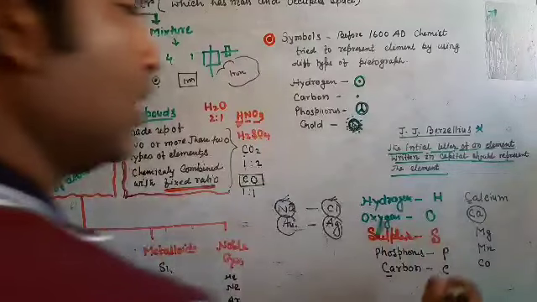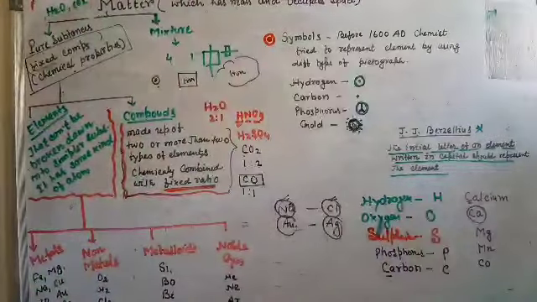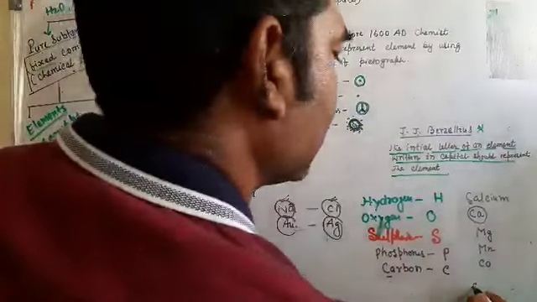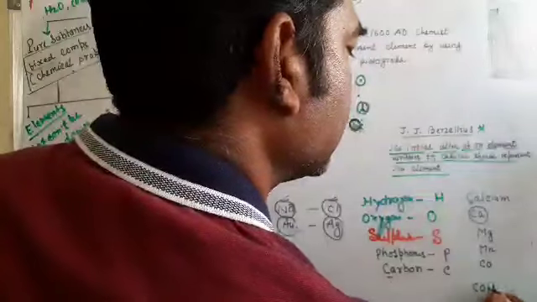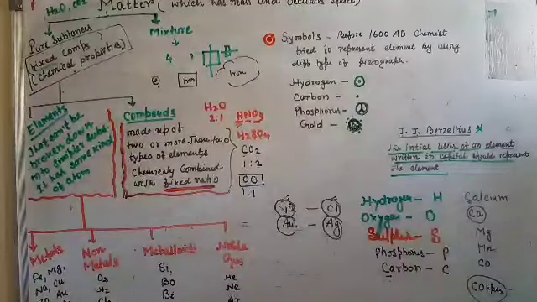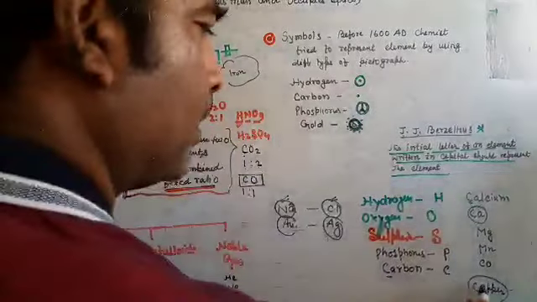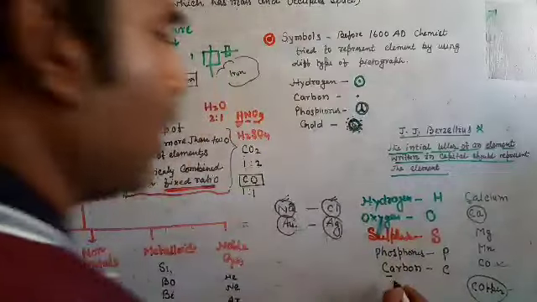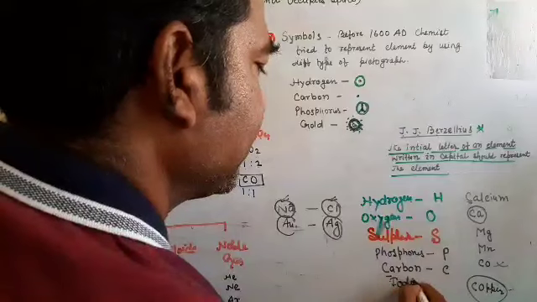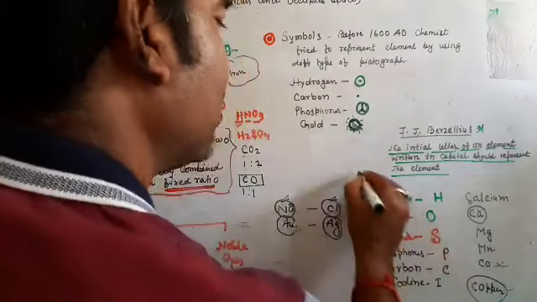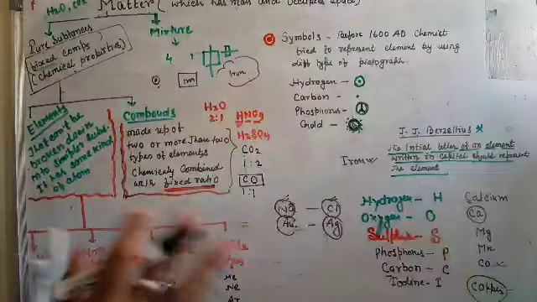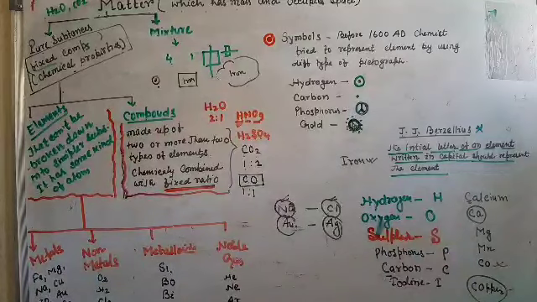But again there is some confusion. If calcium takes Ca, carbon takes C, then what about copper? What about copper? Because C is taken by carbon, Co is taken by cobalt, so what about copper? Iodine takes I. So what about iron? Again there is some problem created.